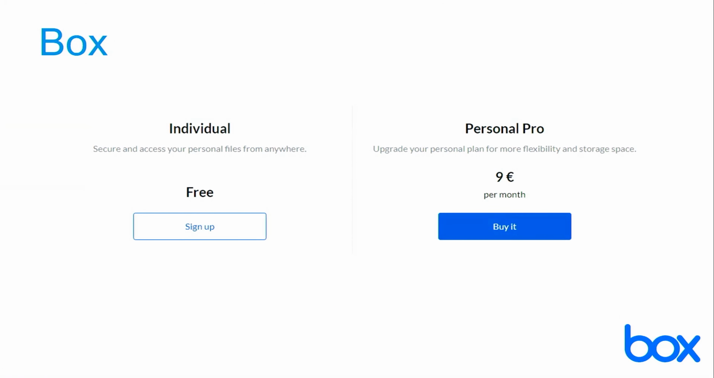Box is another cloud storage service that has been around for more than a decade. It offers 10 gigabytes in the free account, which is 5 times more than we saw before on Dropbox. And it also has a huge selection of third-party apps. It integrates also with Office 365 and Google's Office Suite. And as I said, keep in mind they have a file size limit on the free plan of 250 megabytes.